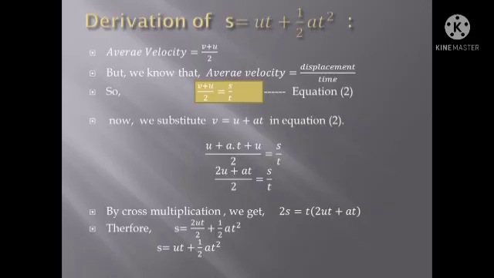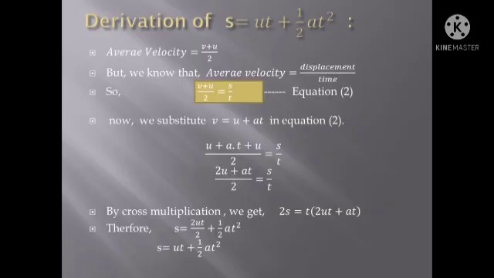Already we learned the first equation. What is that? v is equal to u plus at. So we substitute v value in equation 2.